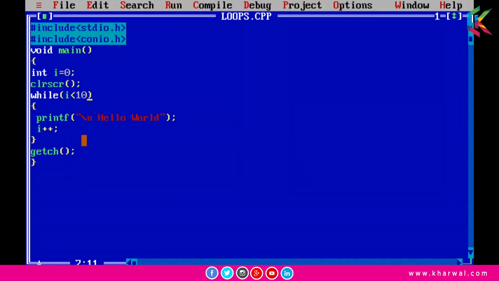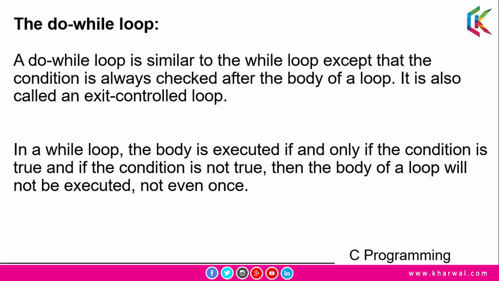Now moving further guys. Our next topic is the do while loop. A do while loop is similar to the while loop, except that the condition is always checked after the body of the loop, and it is also called an exit control loop. In a while loop, the body is executed if and only if the condition is true, and if the condition is not true, then the body of the loop will not be executed, not even once.